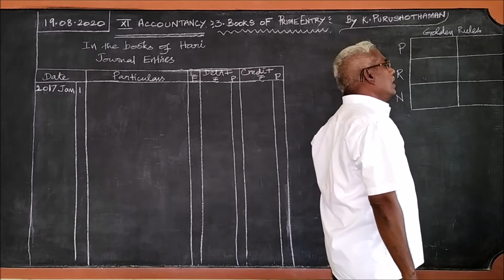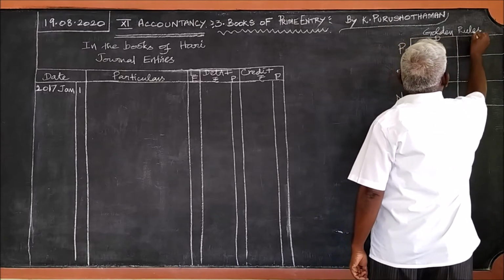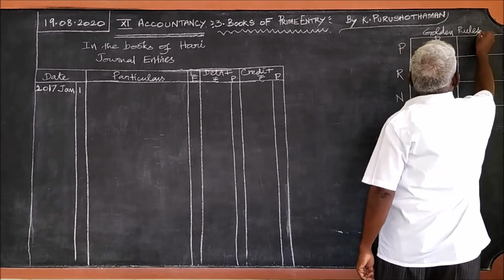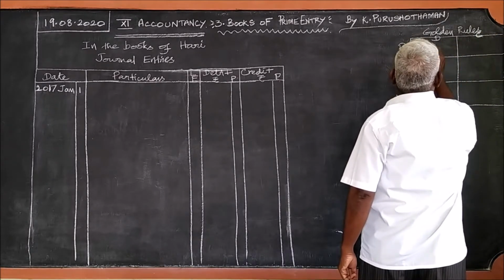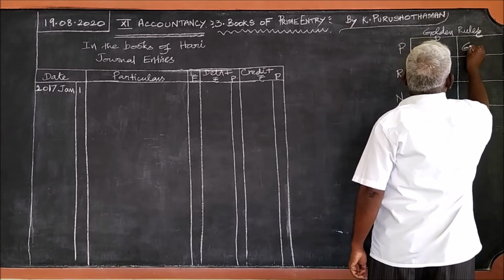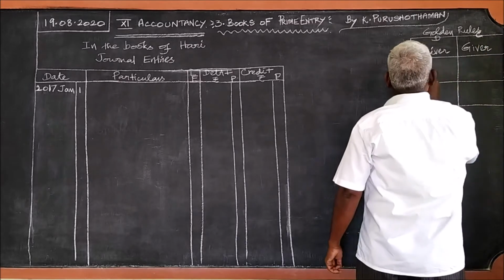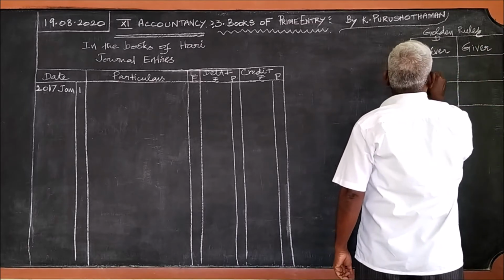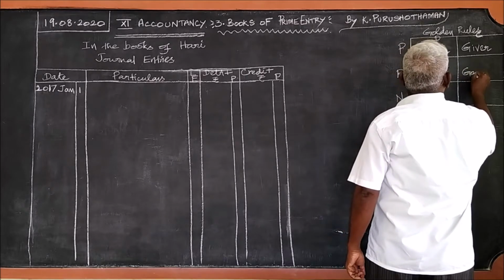What is the personal account rule? Debit the receiver, credit the giver. Real account: debit what comes in, credit what goes out.